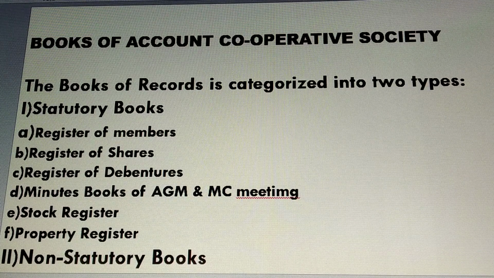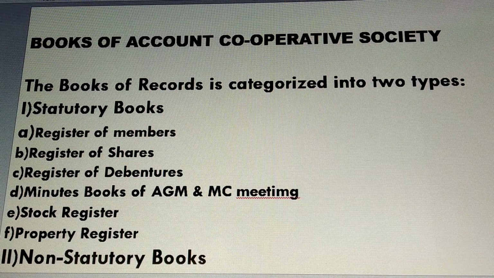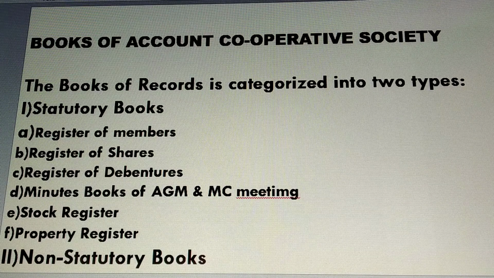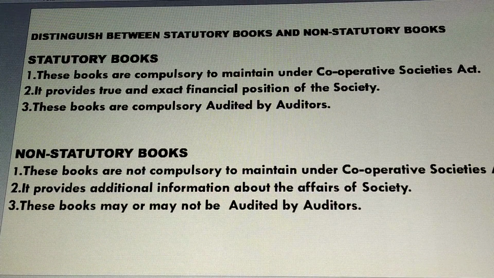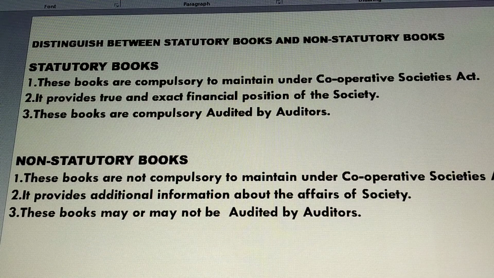And the books which are not mandatory to maintain, the rest of the activities which are not very important, can be recorded in the non-statutory books, okay. So these are something on non-statutory books. Now let us see the next very important subtopic: we have to differentiate between statutory books and non-statutory books, okay. So now students, let us see the distinction between statutory books and non-statutory books, right?